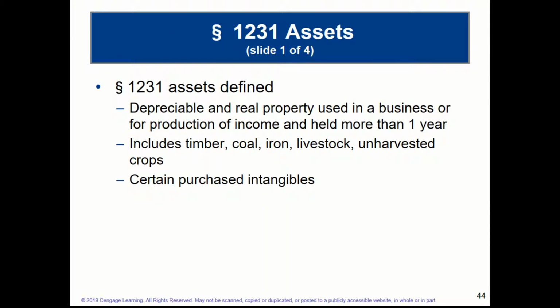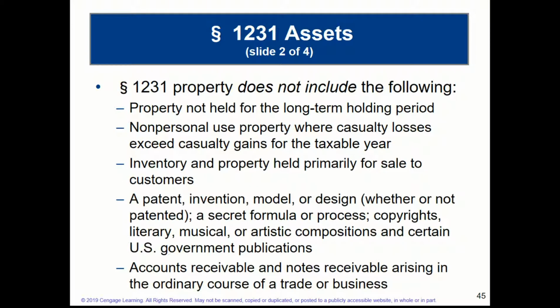So 1231 assets, a big part of this chapter. These are business assets used in businesses, and generally they're used to produce income, and they've been held for more than 1 year. So these assets then get special tax treatment, and it includes things like timber, coal, iron, livestock, and crops, and then certain purchased intangibles, not developed in-house, but purchased intangibles may get this preferential 1231 treatment. Some of the things it does not include: inventions, patents, most intangibles are not included.